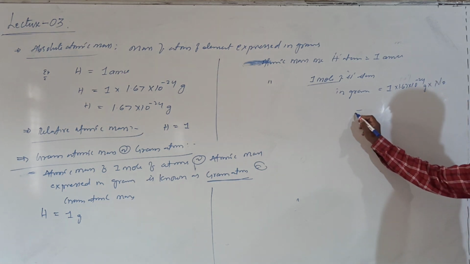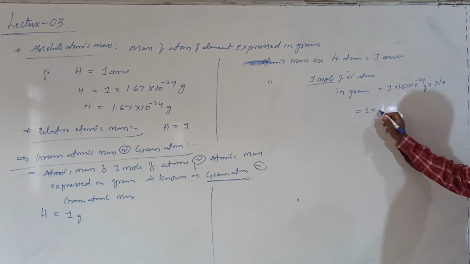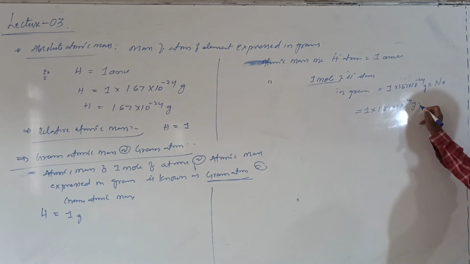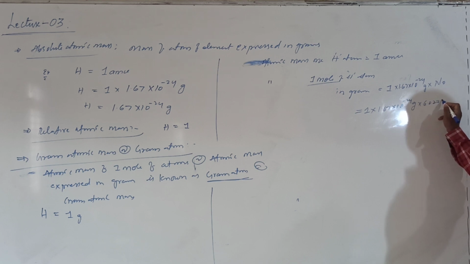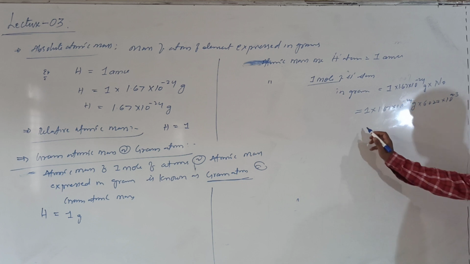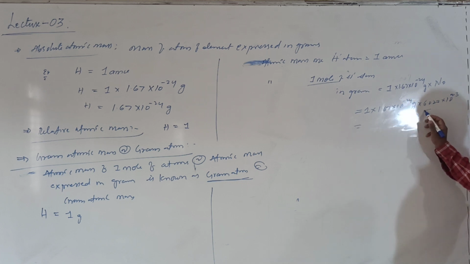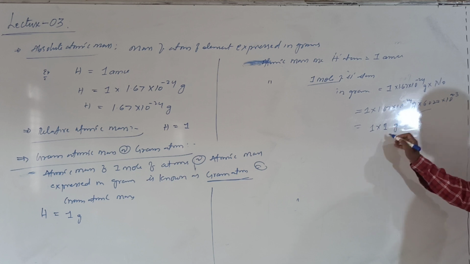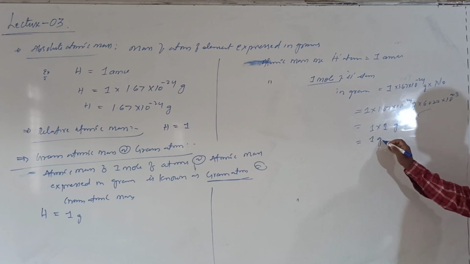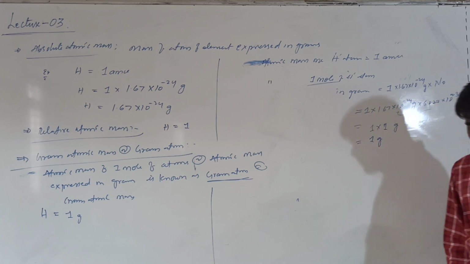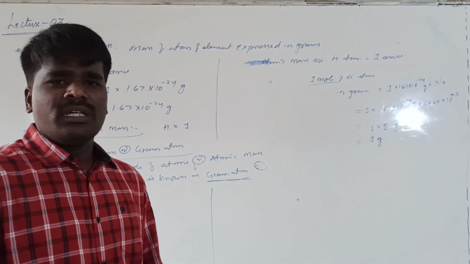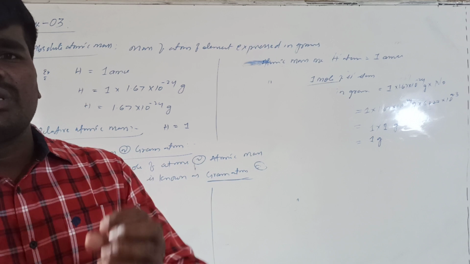So that means 1 into 1.67 into 10 power minus 24 grams into 6.022 into 10 power 23. When you simplify this, the entire term comes to be equal to 1 gram.